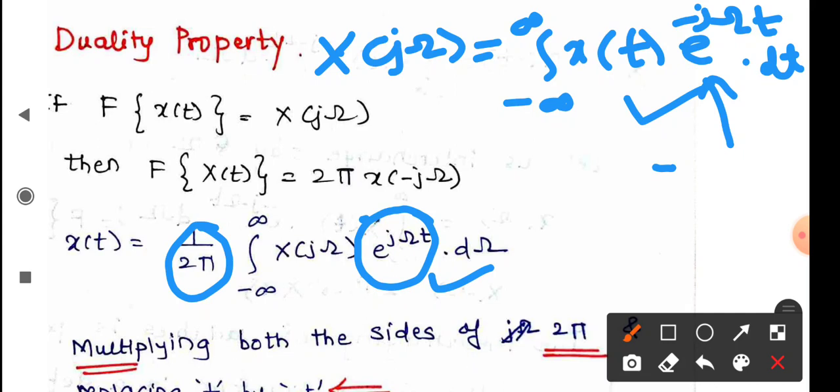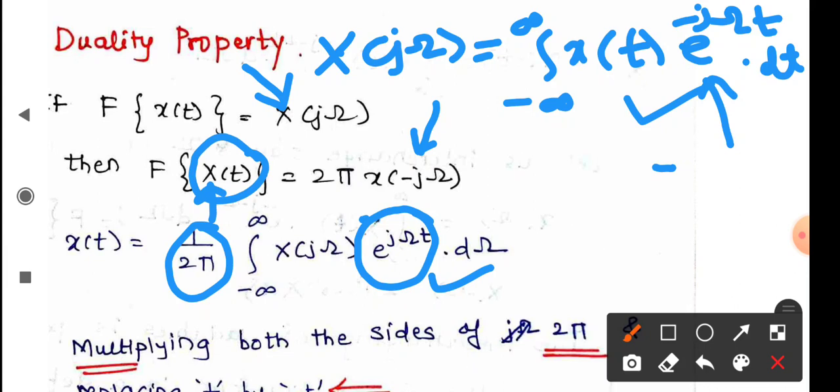If we know the Fourier transform of a specified time function, then we may also know the Fourier transform of a signal whose functional form is the same as the form of my Fourier transform.